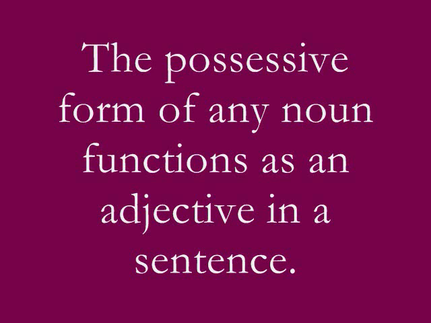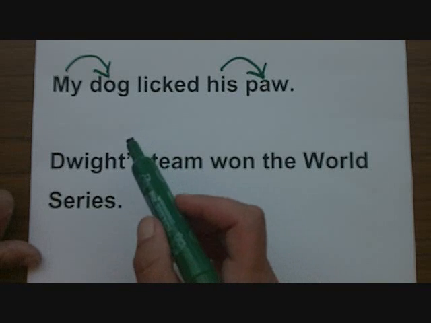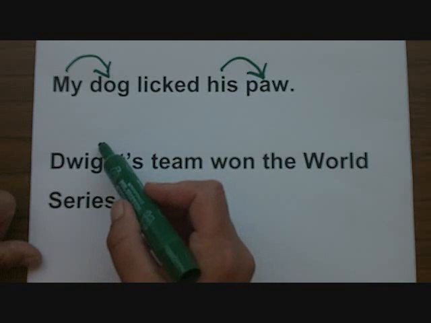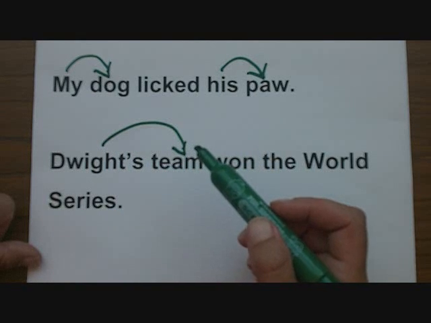Here's your third trick. The possessive form of any noun functions as an adjective in a sentence. Dwight's team won the World Series. Again, let's use those questions. Which team? Dwight's team. Since Dwight is the answer to that question, we can see that it functions as an adjective in this sentence.